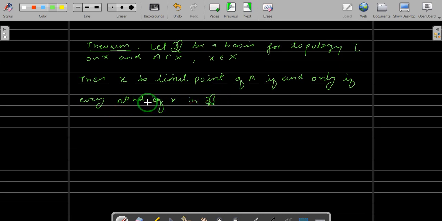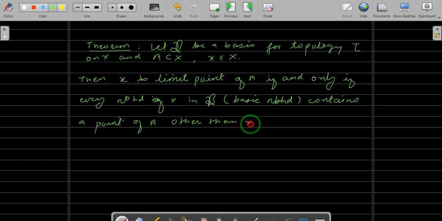So you need not check for all the neighborhoods, for all the open sets. You just check for the basic open sets. There is a basic neighborhood containing a point of A other than x. Okay, let us prove this also.